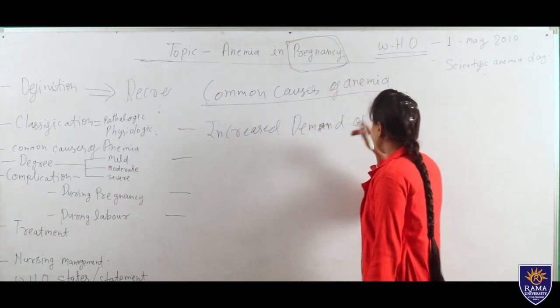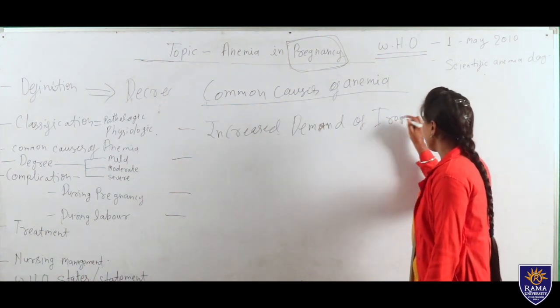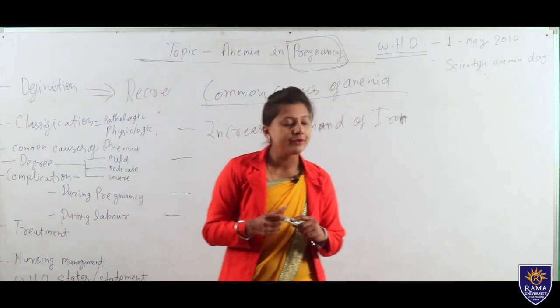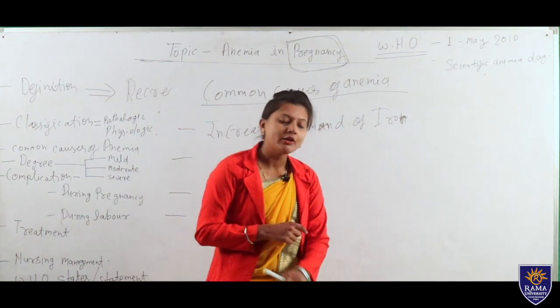If we are not giving proper iron during pregnancy, that will cause anemia in pregnancy.